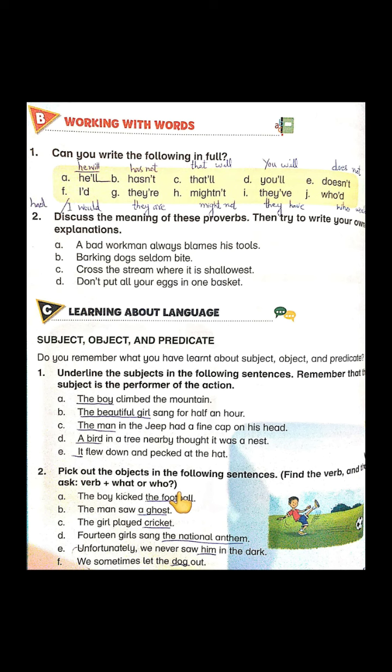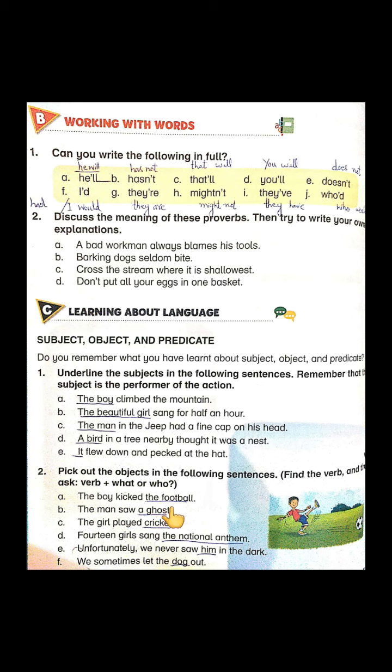For example, in this sentence, the boy kicked the football. What is the action? You will have to see first what is the action. Action or the verb is kicked. So, which thing is kicking? Which particular thing the boy is kicking? The football. Who is affected from this action?